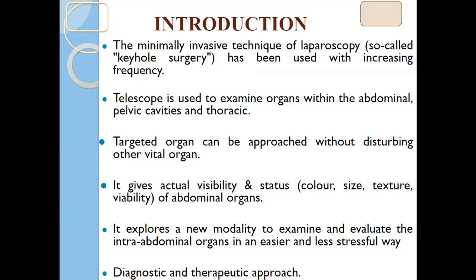In the conventional method, we are disturbing many adjacent organs during the surgery. But in laparoscopy or endoscopy, we can go exactly to the targeted organ. And once you pass the telescope, you can explore the whole abdominal cavity, any lesions in the abdominal, pelvic or thoracic cavity, which is not possible in the conventional method of surgery. That's why minimally invasive laparoscopy and endoscopy have great importance in human as well as veterinary medicine.